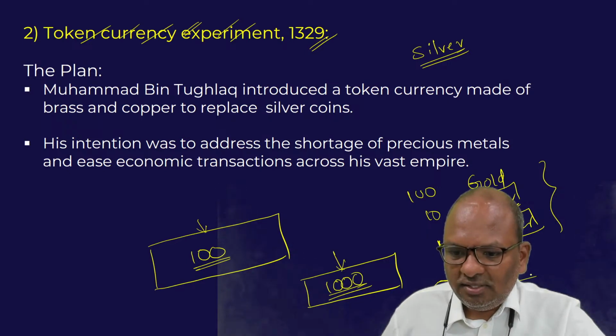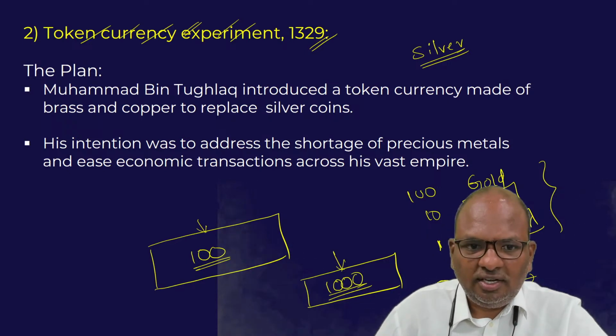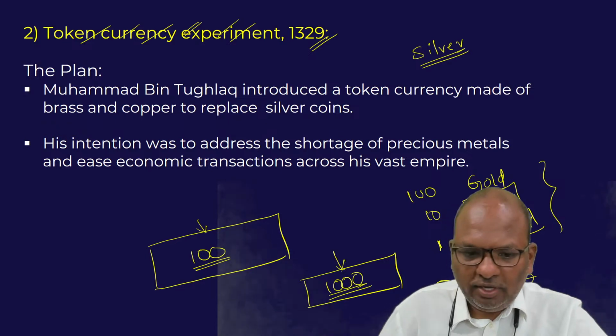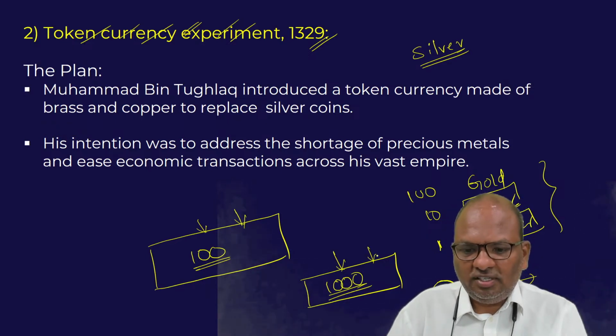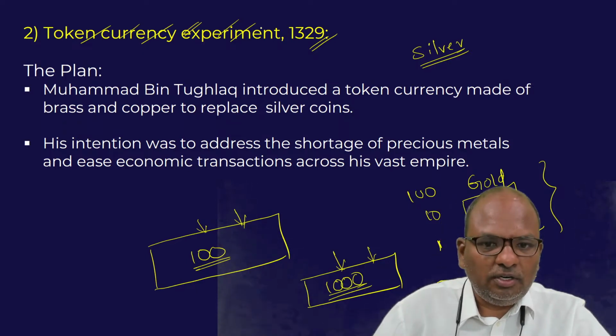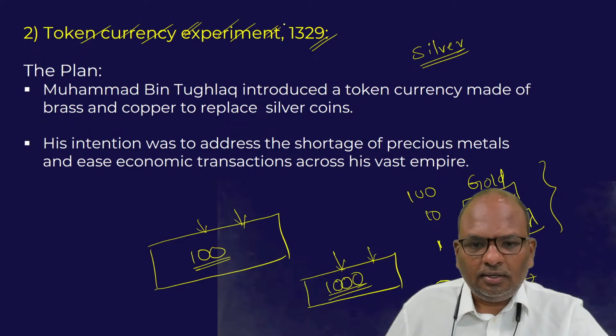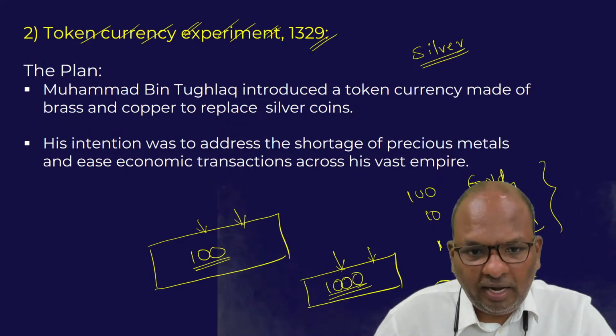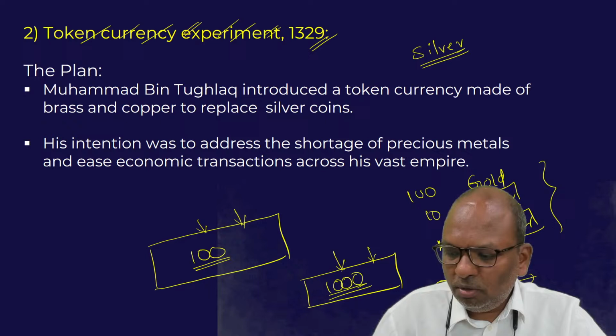What do we call this? We refer to this as a token currency. What we are using in the present times, that is the paper currency, is nothing but a token currency. A similar plan was experimented by Muhammad bin Tughlaq in 1329.